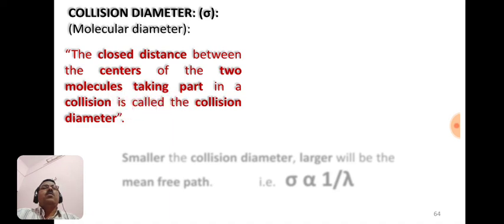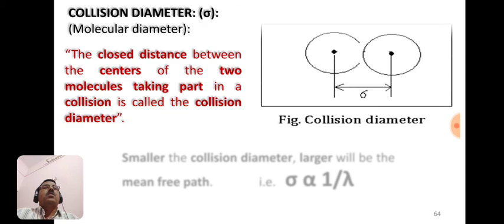It is represented by this diagram: these are two gas molecules very close to each other, and the distance between the centers of the two molecules taking part in the collision is called collision diameter, denoted by sigma.